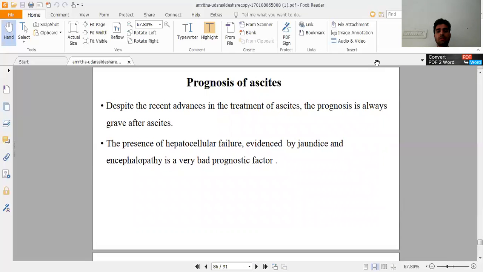Prognosis of ascites. Despite recent advances in the treatment of ascites, the prognosis is always grave after ascites. The presence of hepatocellular failure, evidenced by jaundice and encephalopathy, is a very bad prognostic factor. This is all about ascites, students.